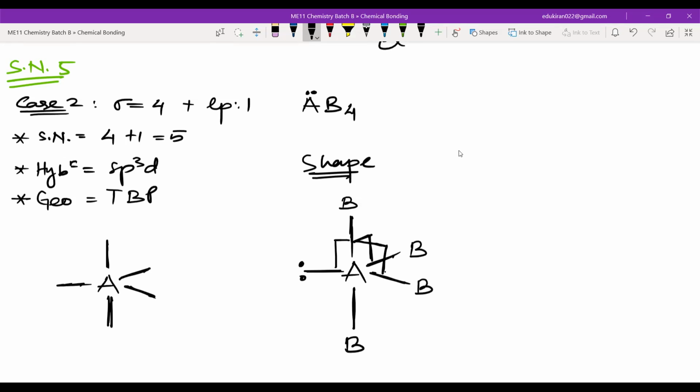Yes or no? Yes, sir. Okay. Now let us look at this particular equatorial one. It is making only 90 degree with the above and 90 degree with below. Correct? Yes.